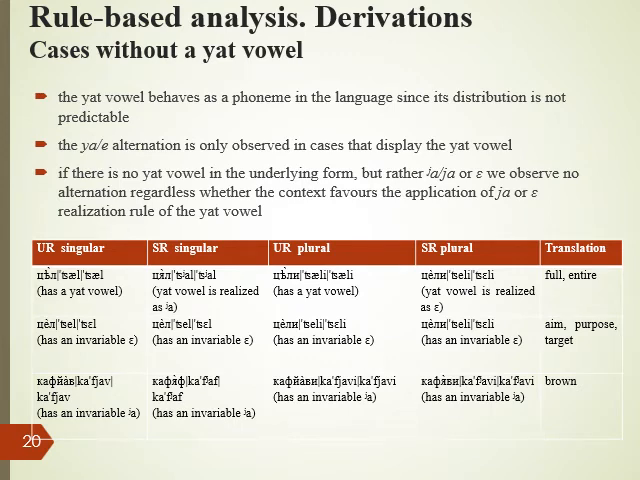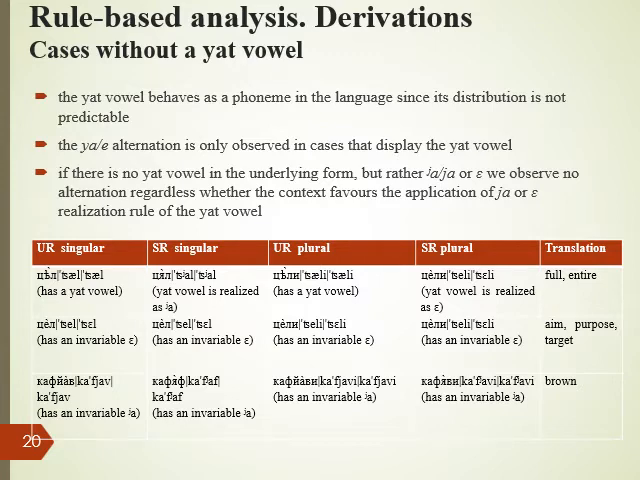The Yat vowel behaves as a phoneme in the language since its distribution is not predictable. The Yat-A alternation is only observed in cases that display the Yat vowel. If there is no Yat vowel in the underlying form, but rather Ya with palatalization or A, we observe no alternation regardless of whether the context favors the application of the Ya or A realization rule of the Yat vowel.